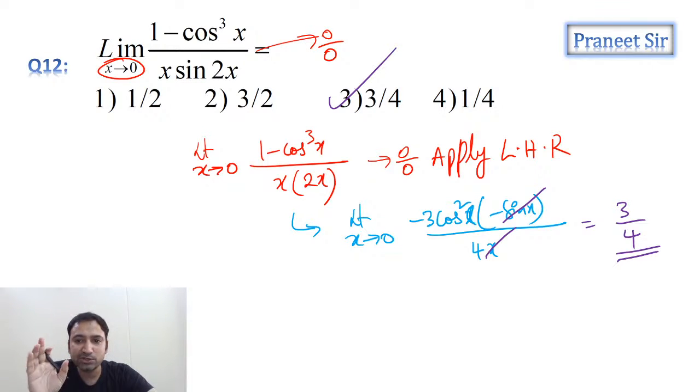Because when x is tending to 0, sin x by x is anyway 1, guys. So that's why sin x and x I cancelled. Sin x is nothing but x only when x is tending to 0. So cos 0 is anyway 1. So minus of minus plus. So finally we are getting 3 by 4 is the answer, guys. Clear now? Chalo guys, let's move it.